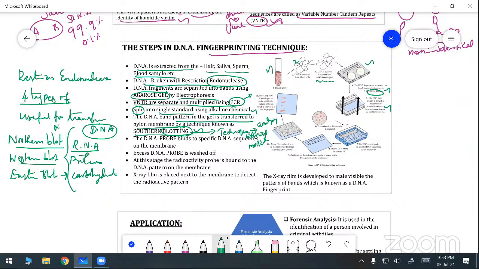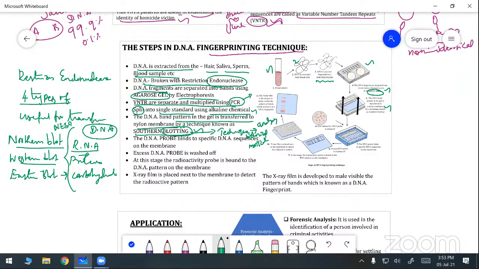So you write that. Blotting means what? Blotting is one of the techniques. With the help of the technique, we can analyze the biological molecules. What are the biological molecules? DNA, RNA, protein, carbohydrate. All these are biological molecules, detected with the help of the blotting technique. Southern blotting is helpful to detect the DNA. Northern blot is helpful to detect the RNA. Western blot is helpful to detect the protein. And Eastern blot is helpful to detect the carbohydrate.